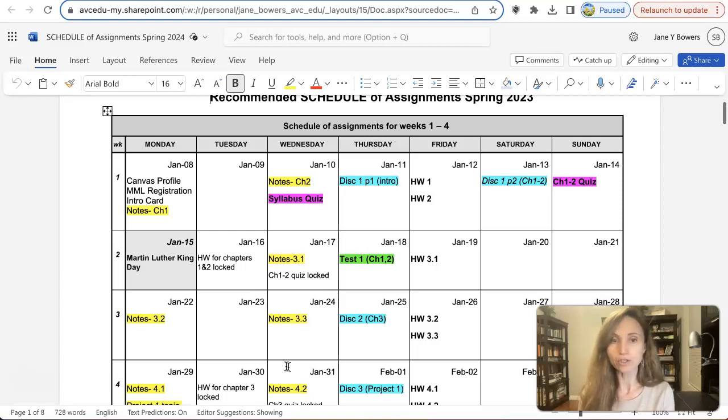This is a recommended schedule. If you want to go ahead and complete it earlier, please do so.